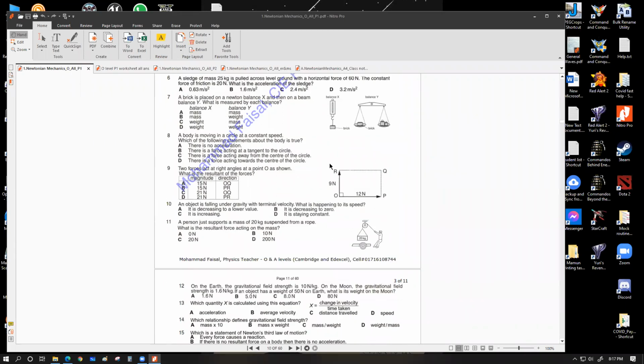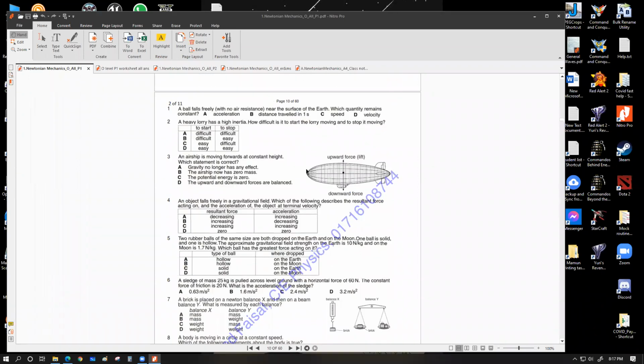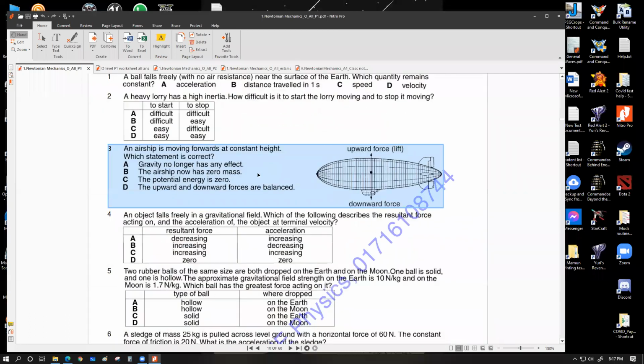Sir, could you do number 3? This one? What's number 3? Number 3. An airship is moving forwards at a constant height. So it's moving forward at a constant height. Which statement is correct? If height is constant, it means vertical forces have to be balanced. Although the figure over here shows that one of the arrows is a bit larger than the other. The downward force arrowhead is larger compared to the upper arrow.